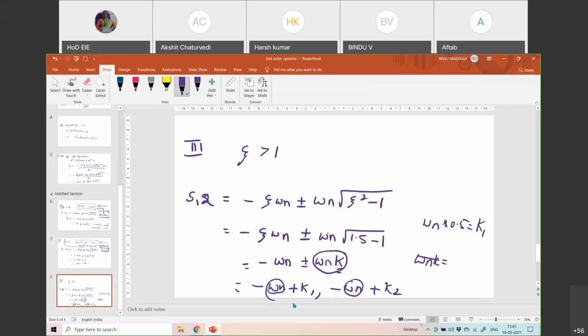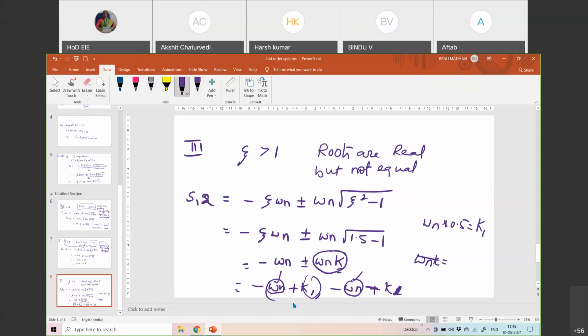What I would like to say is that the first term is the same for both roots, but the other term is plus k1 for one and minus k1 for the other, correct? So the roots are real, with no imaginary component, but not equal. Why are they not equal? Because I'm adding some number to one root and subtracting the same amount from the other: minus omega n into zeta plus k1, and minus omega n into zeta minus k1.